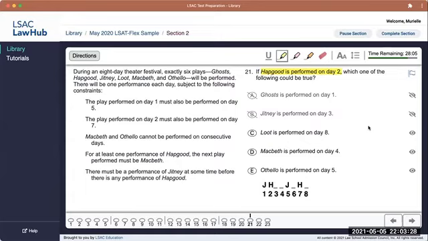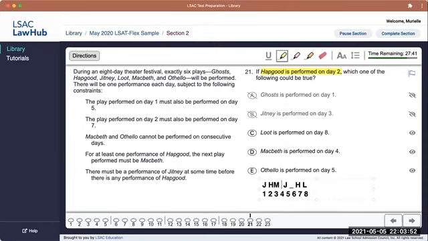Could L be on day 8? Let's give this a go. Let's say we put L on day 8. Then M is going to have to be on day 3, because its only options were 3 and 8. And then we have G and O left over.